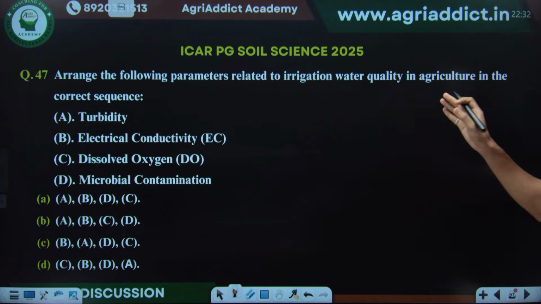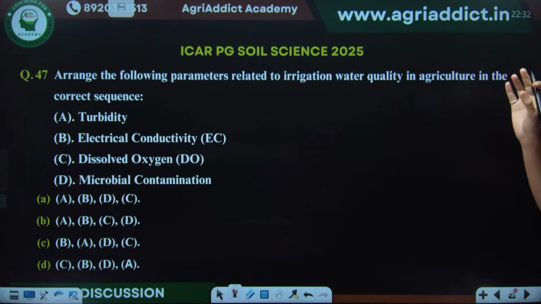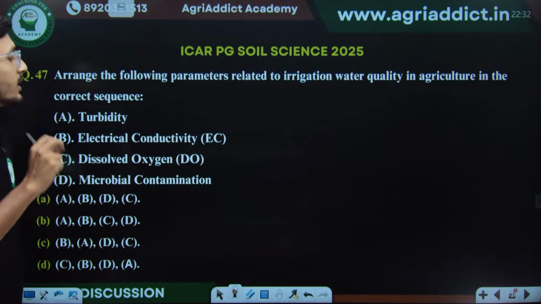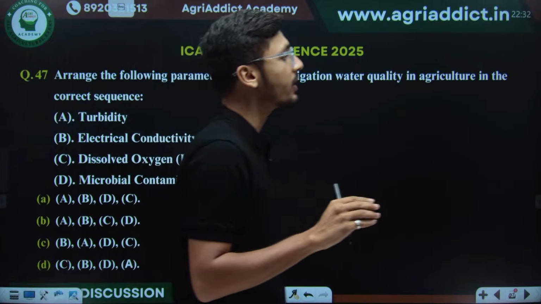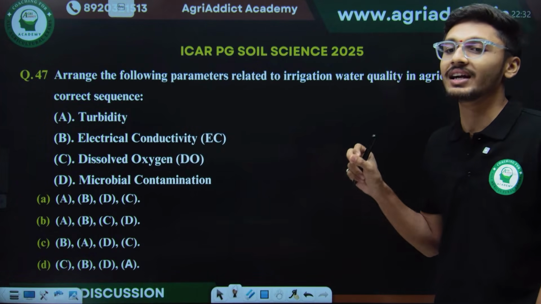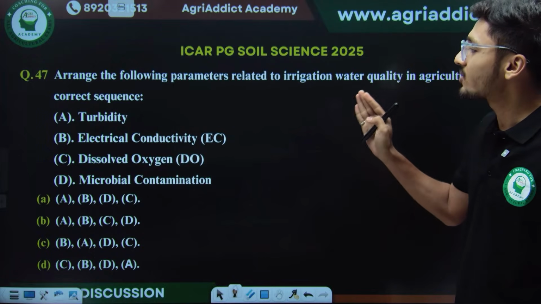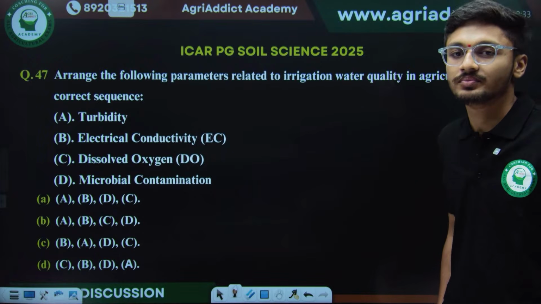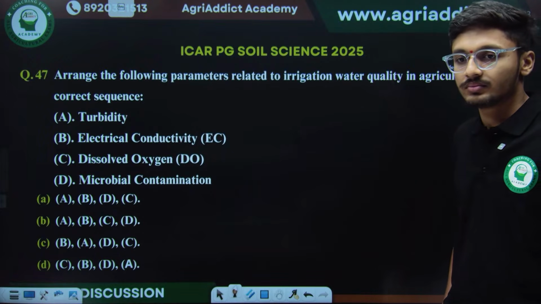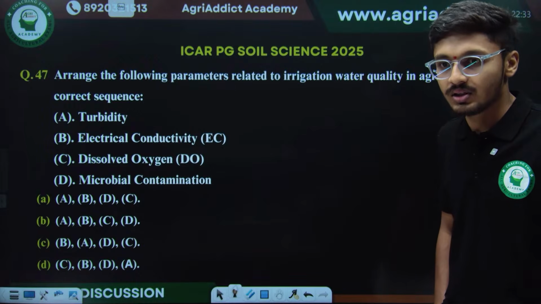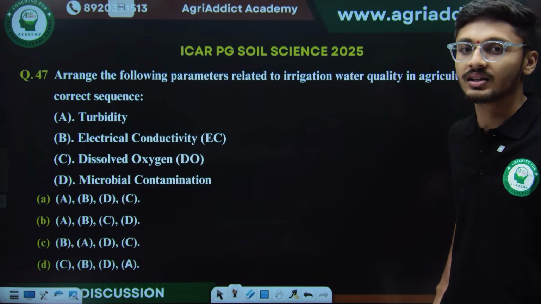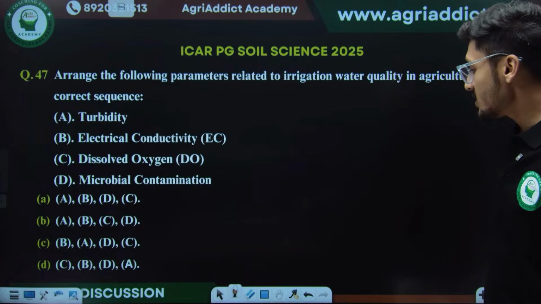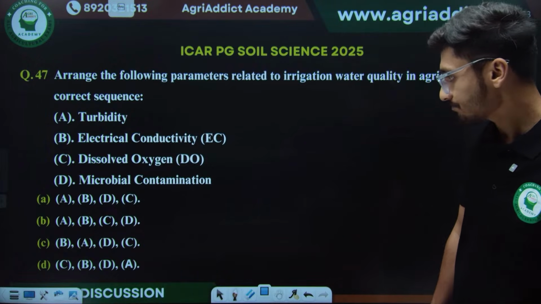Arrange the following parameters related to irrigation water quality in agriculture in the correct sequence. This question has come recently in the trend, from irrigation water quality. This question has been asked multiple times in the exam, and we are getting it in every paper of our most expected series. That means it has some importance. So we will look at it well too. Just try to answer what will be the correct answer for this. Himanshi Chandrakar is saying that the correct answer is C. Yes, Himanshi, the correct answer is C only.